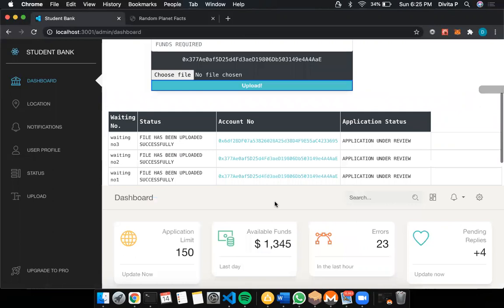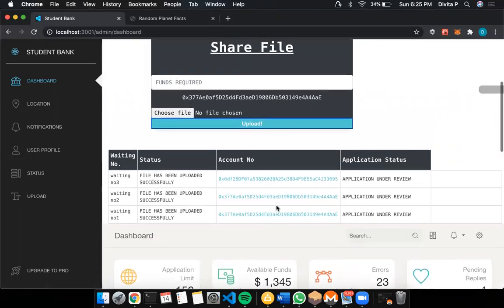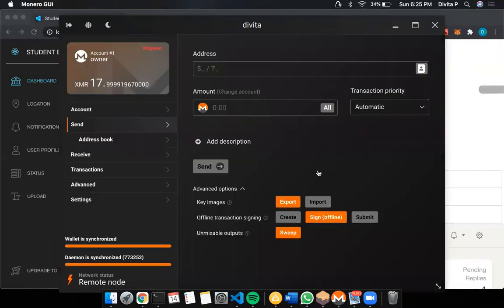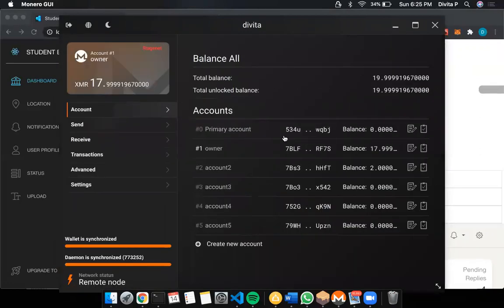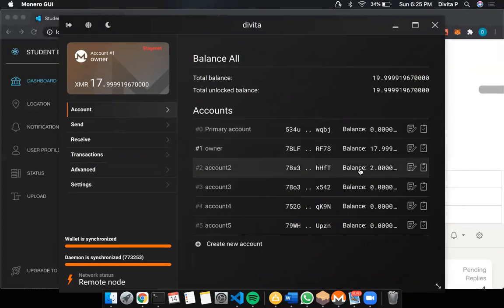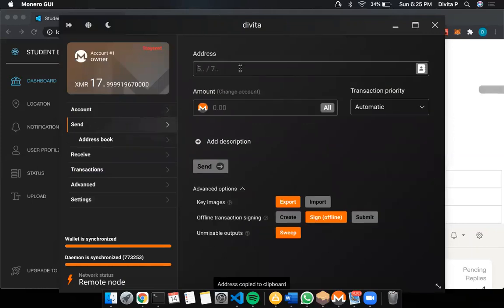After the fundraiser has decided that this particular student should be given the scholarship, the fundraiser can transfer the money through Monero cryptocurrency. So this is the owner account with the address of the owner, and these are the student accounts. The owner has a particular balance in XMR, so he can transfer to any of the accounts whichever he wishes. I'll send some amount. This is owner right now, and I'll take the student account address and copy it here.